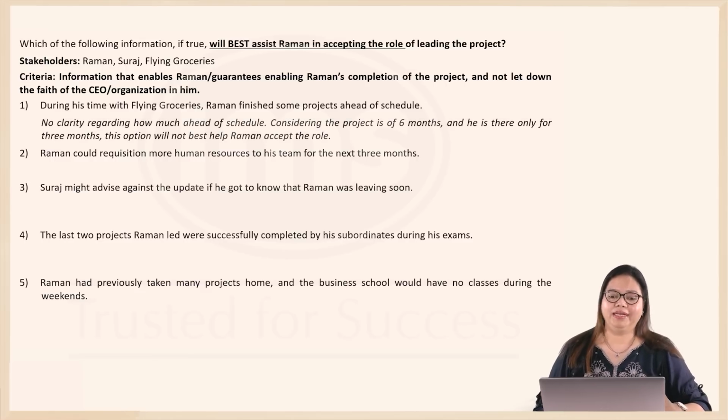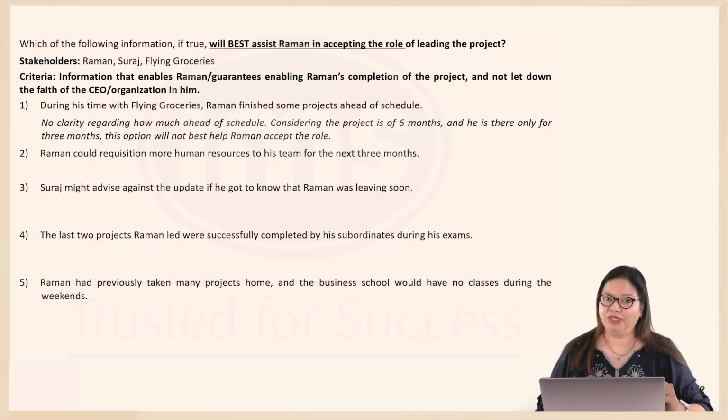So, will that 3 months suffice? The other projects that he finished, were they months ahead in schedule? So, we need much more information on this in order for Raman to be sure that he will be able to complete this project. So, 1 is not very clear to us.